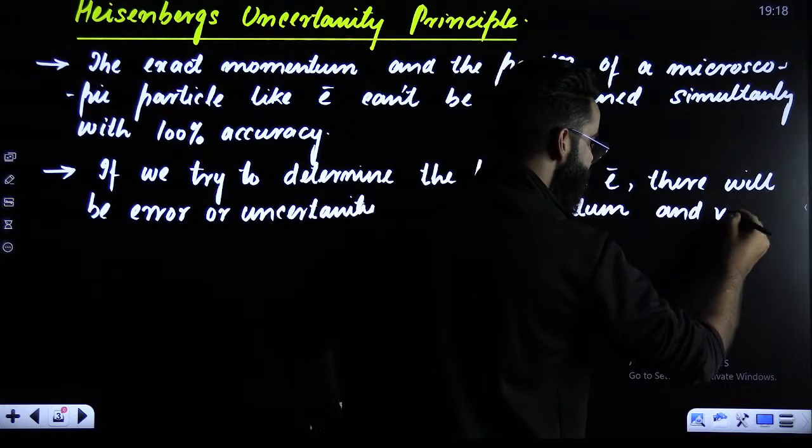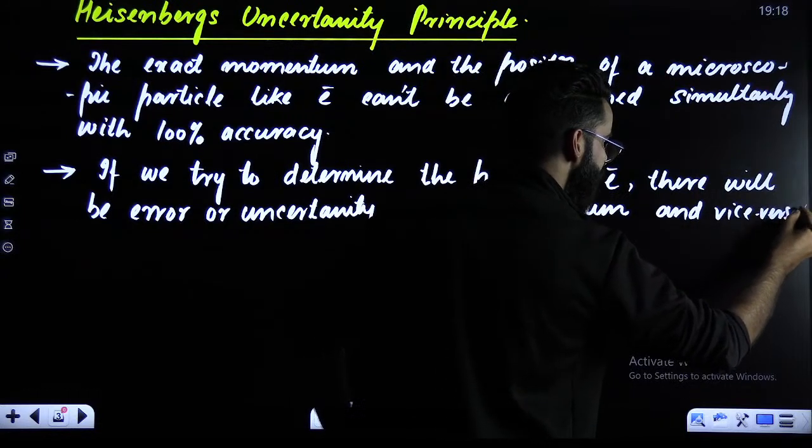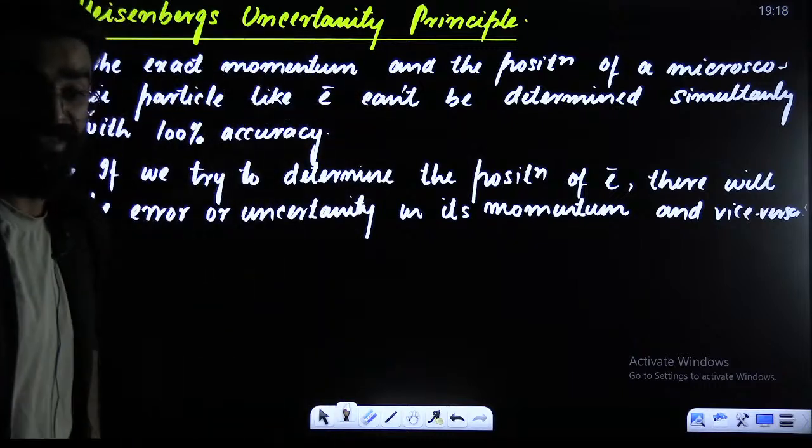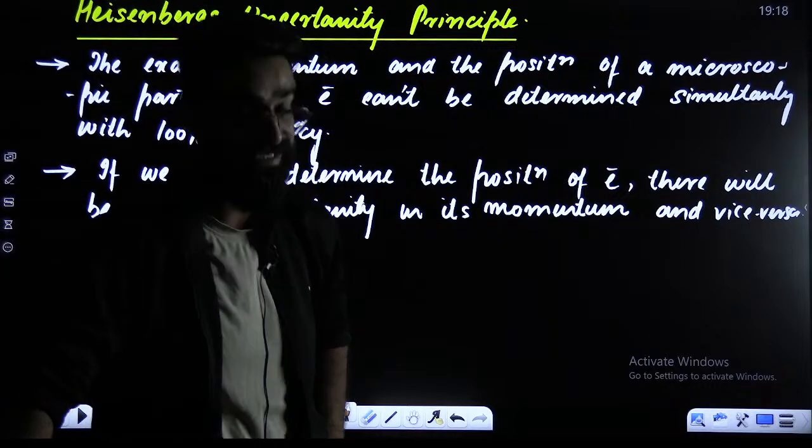And vice versa. Now, what exactly is meant by these two statements?